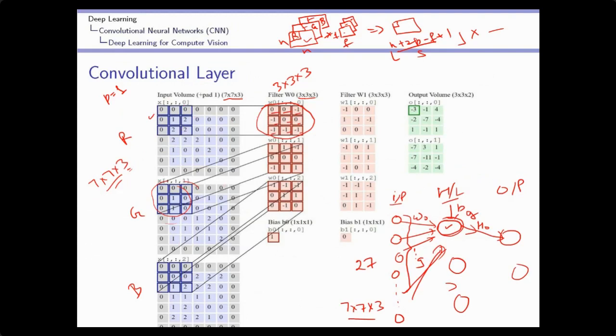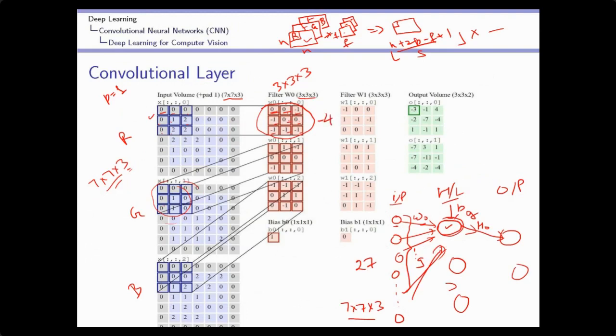Now I will perform the weighted sum. How? Input times corresponding weight. So this is the input, and the corresponding weight over here is 0. Plus input times corresponding weight 0, and so on, 0, 0, 0, 0. Then 0. Then 2 into minus 1, minus 2. This will be minus 4. It is a weighted sum.